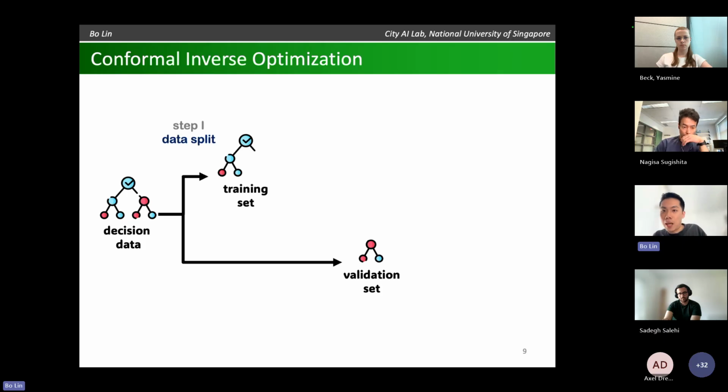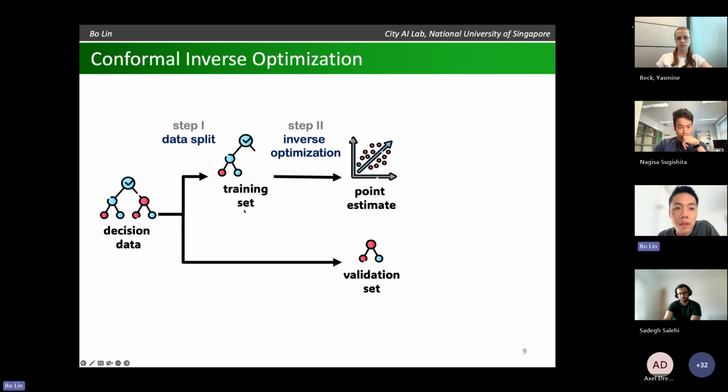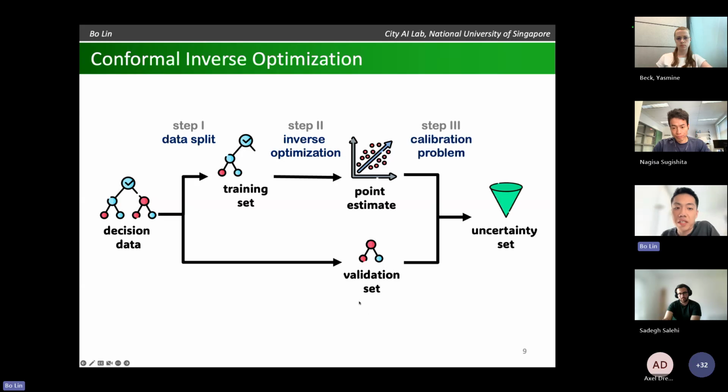Step number 1, I'm going to split the data into 2 parts. Okay, so training and validation. For the training part, I'm going to apply the traditional inverse optimization method to get a point estimate. And then I'll use this validation data set to calibrate an uncertainty set around the point estimate. And hopefully this uncertainty set has some performance guarantees. Okay, so the key innovation here is in this final step, and this will be the focus for the rest of this talk.